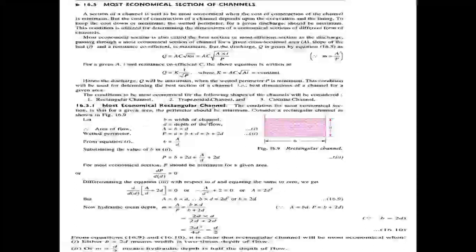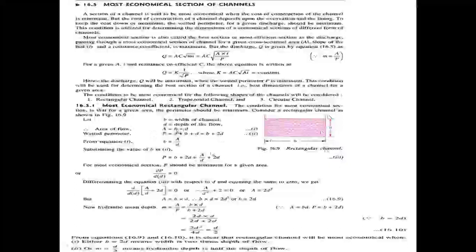First of all, you derive the conditions for the most economical rectangular channel. This is the rectangular channel here. B equals the width of the channel, D equals the depth of the channel. The area of the flow, A, equals B into D, breadth into depth.